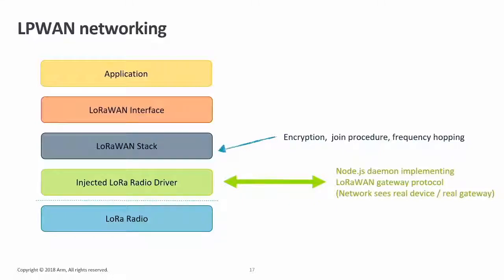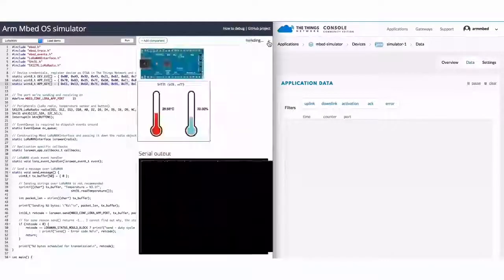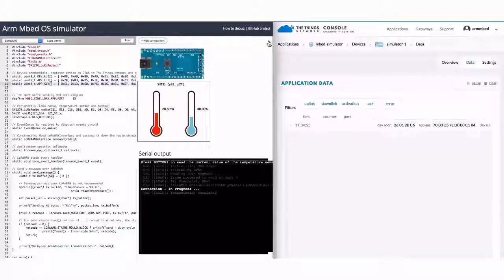So what we have here as a demo is, on the left we've got the simulator. On the right we have a commercial LoRaWAN network server. This is something we didn't modify, because we wrap the packet that we normally send over the LoRa radio into something that the network understands, and sees that it comes from a real gateway. We can see that when we refresh this page and we start, it actually does a join with the network.